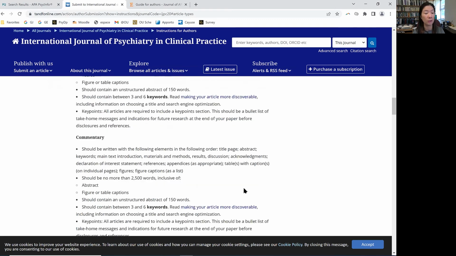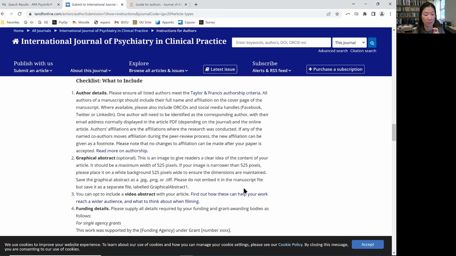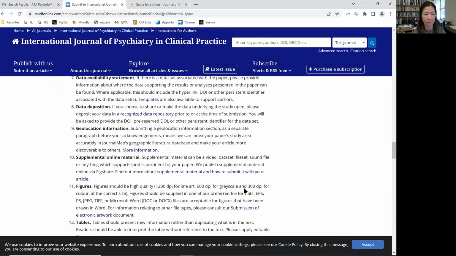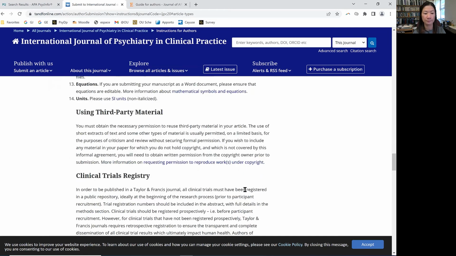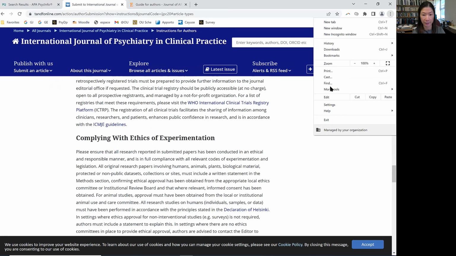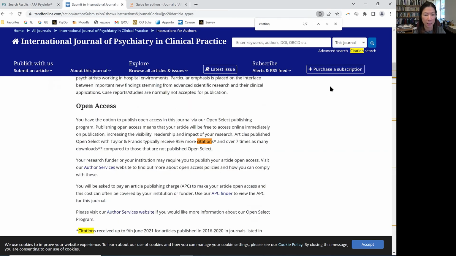The only one more thing that I need to know is whether they use APA or not. So that should be the citations. In order to do that, maybe I'm just going to use find, and it should be APA. If I don't find it, maybe different. Let's see, citations.